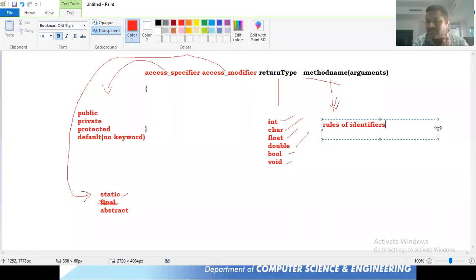The name should not contain spaces or special characters. No spaces and special symbols are allowed in an identifier. There are four things I said to remember: the rules of identifier we need to follow, and the next thing is the naming conventions we need to follow.